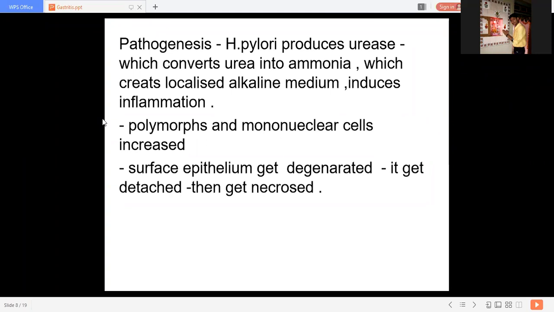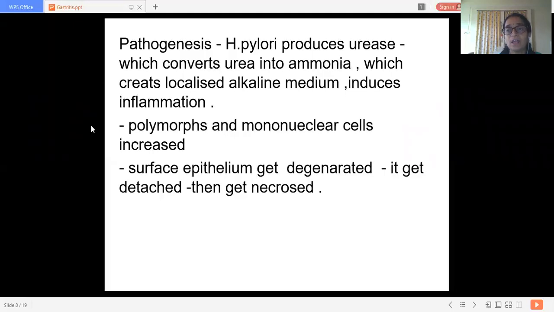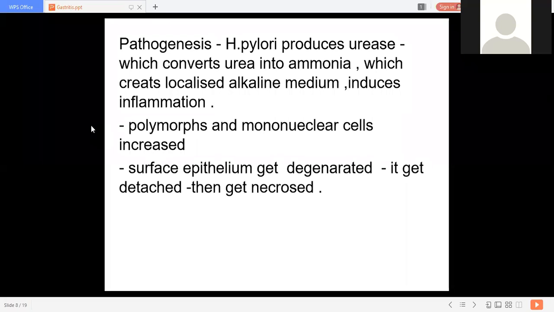Alcohol, yes, hot food, smoke, then NSAIDs, drugs, poisons, or corrosive things which get diluted. These things may cause direct inflammation of the stomach mucosa. Indirect irritants are nothing but bacteria, that is Streptococcus viridans or H. pylori. Yes, that is Helicobacter pylori.